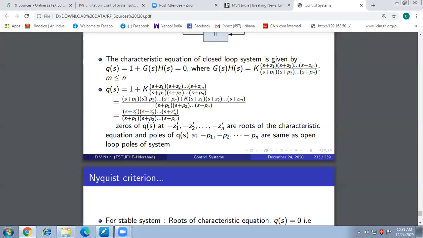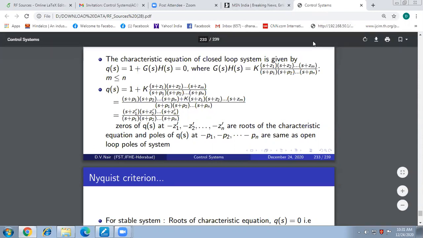The numerator polynomial, when solved and equated to zero, gives us the zeros of Q of s, because the numerator polynomial of any rational function leads to zeros, and the denominator equated to zero leads to poles. So the numerator of Q of s gives us zeros, and the denominator gives us poles. All zeros collected are shown here. And now we see the zeros of Q of s are nothing but what?